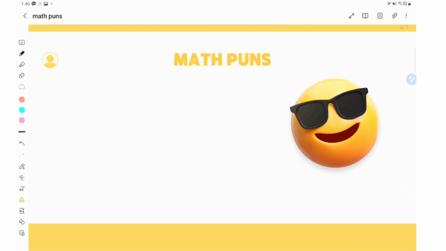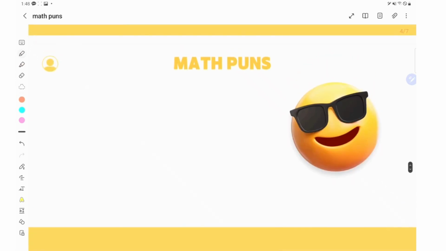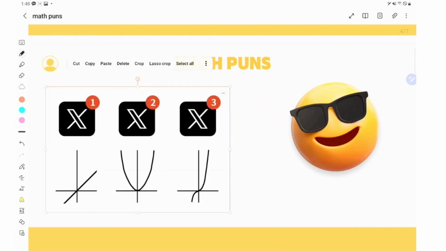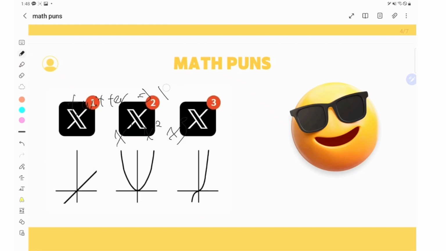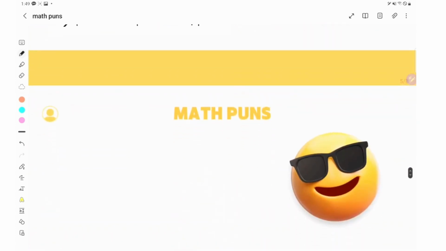Next photo. So I brought the photo here, and this photo is going to be about Twitter changing its name to X, which can be seen as X1, X2, X3. So now let's take a look at it. So 1 notification on X, 2 notifications on x squared, 3 notifications on x cubed. Funny, right? Next pun.